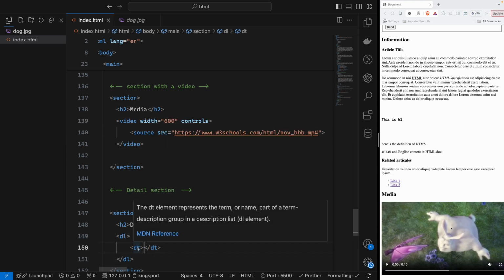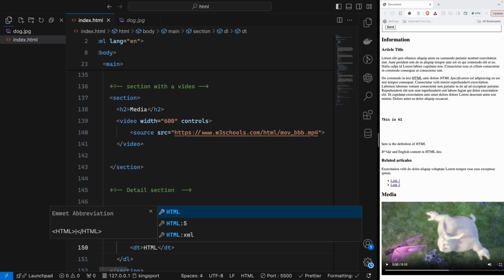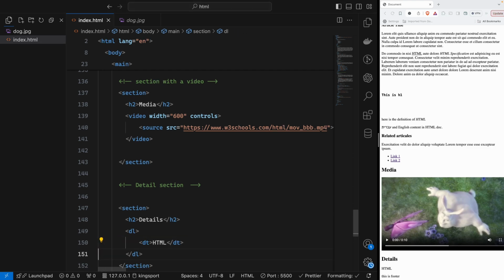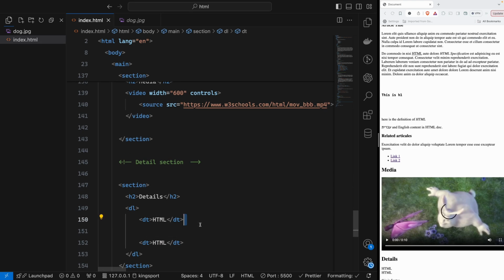So what is that DT? It is also a description list element. So we can say this is the description list, and this represents the term. Okay, so description term, a part of the term description group. So let's write, for example, HTML. So you may see HTML, and then I will write another one, which is